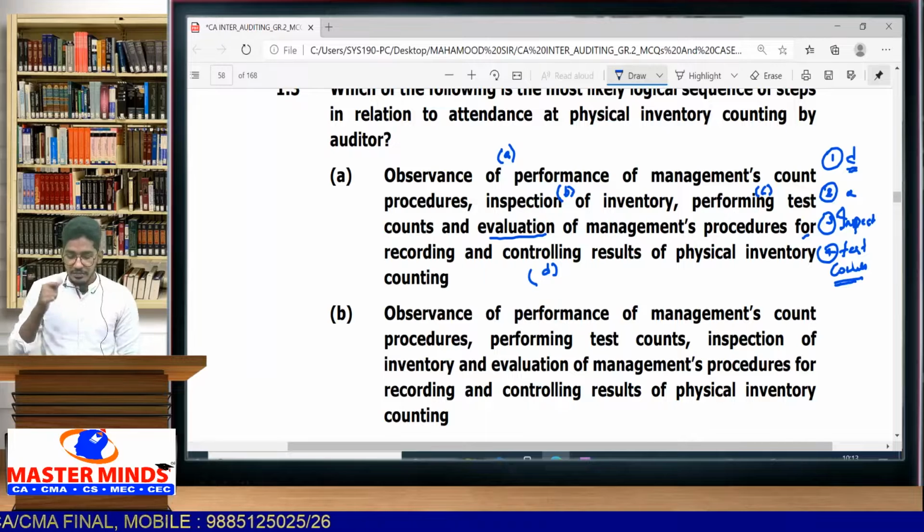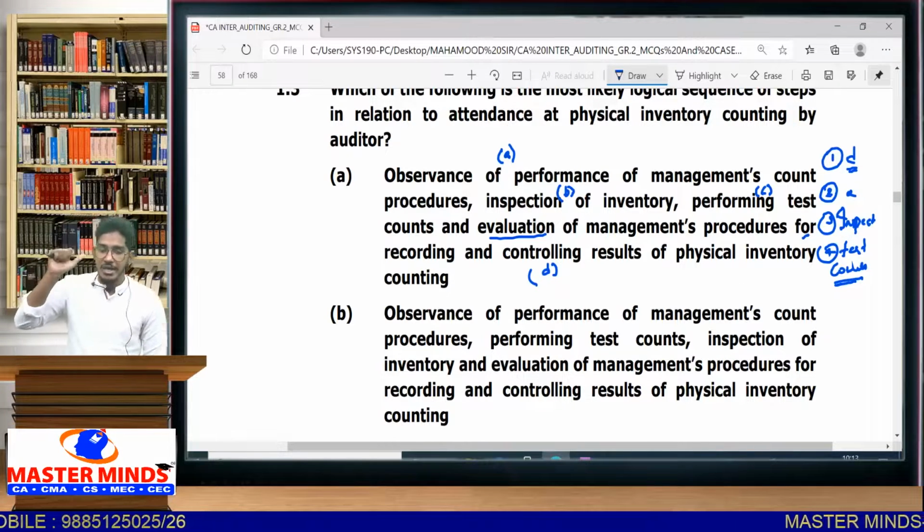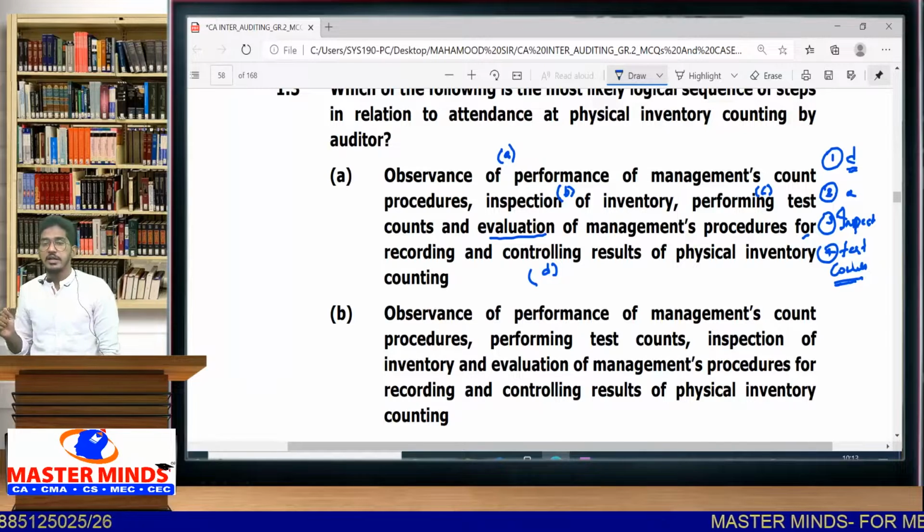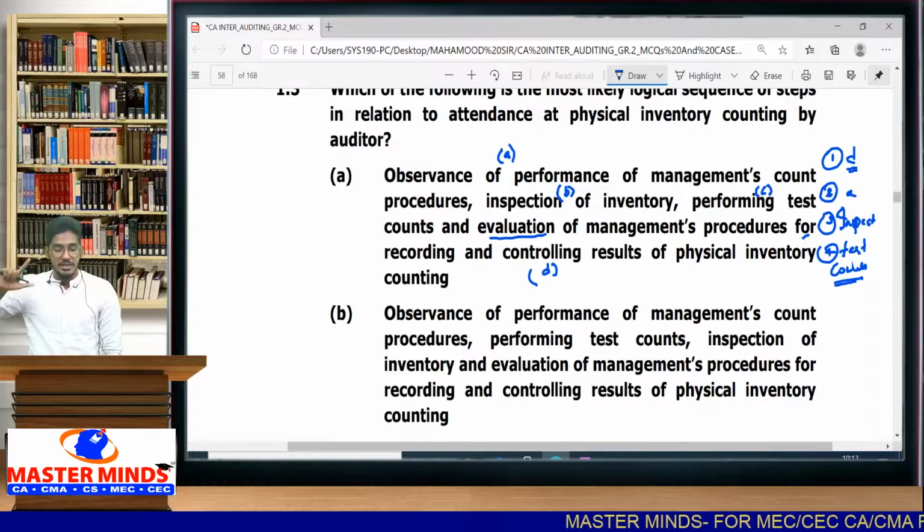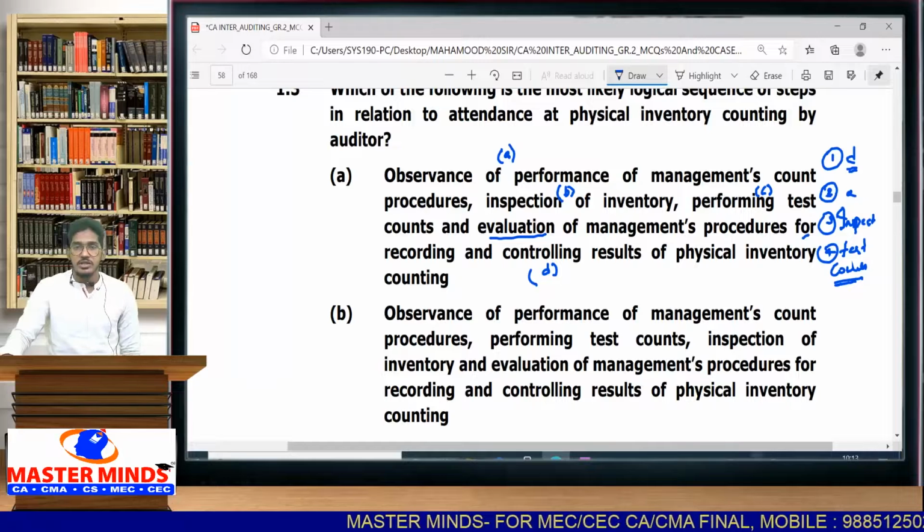So what is the correct logical sequence? First you have to evaluate management's procedure for recording and controlling results of physical inventory counting. Then you have to observe the management counts. Then you have to inspect the inventory. Then finally you have to perform the test counts. So this is the correct logical sequence.